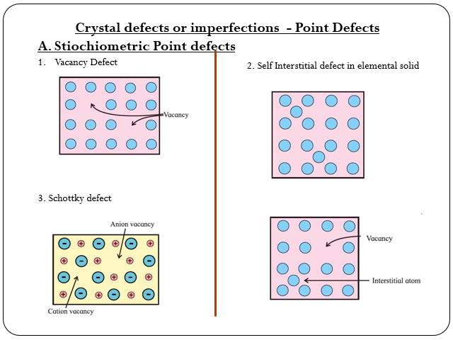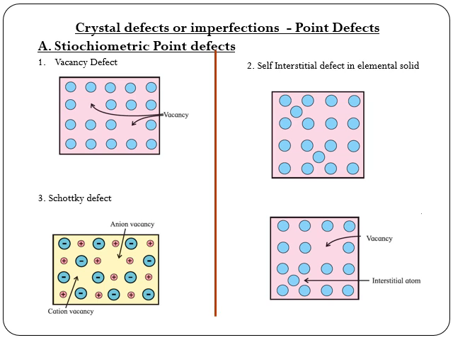Second, self-interstitial defect in elemental solid. Interstitial sites in crystals are spaces or voids in between the particles at lattice points, and when some particles of a crystalline elemental solid occupy interstitial sites in the crystal structure, it is called self-interstitial defect. These defects occur in the following two ways.